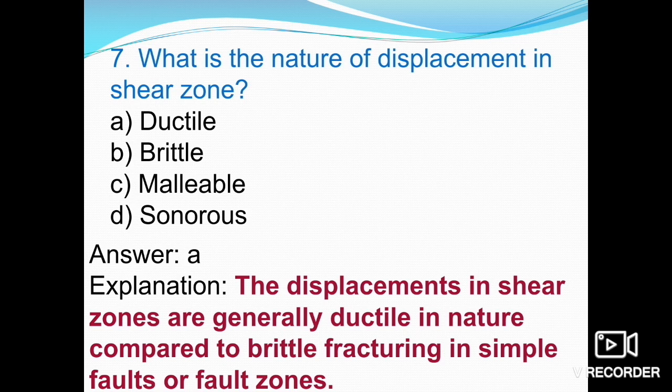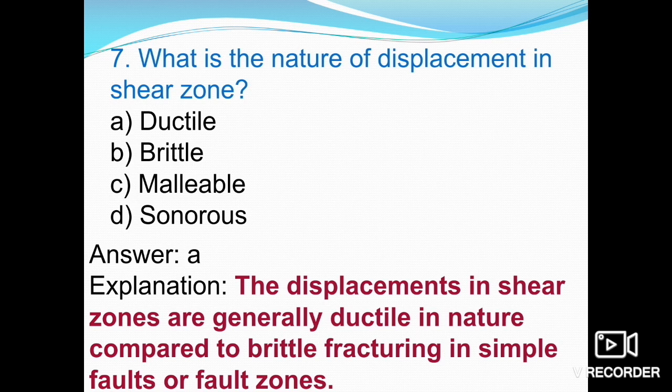Okay, means they bend, compared to the brittle fracture in simple faults or the fault zone. So in shear zone, there is the ductile type of structure or nature, and if we talk about the fault zone or the faults, there is brittle fracturing.